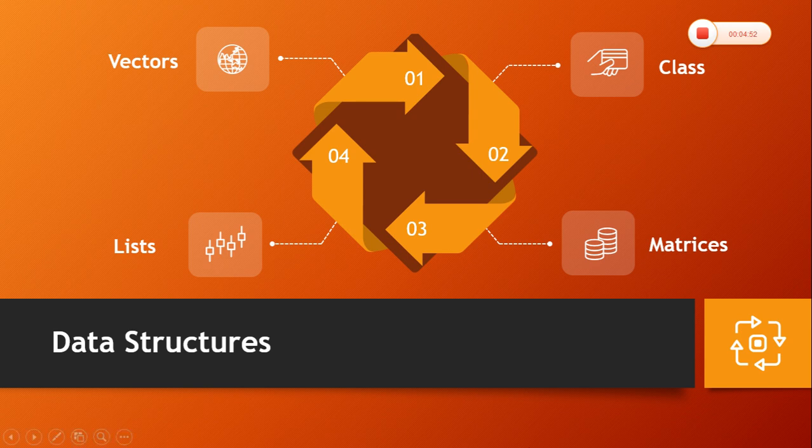So what is a vector? Vectors are homogeneous and can be indexed by the position or can be indexed by multiple positions. All the elements of the vector must have the same type, or in our terminology we can say the same mode. So we can extract the elements of the vector by using the index or by using the names. We already discussed vectors in our previous videos in R.